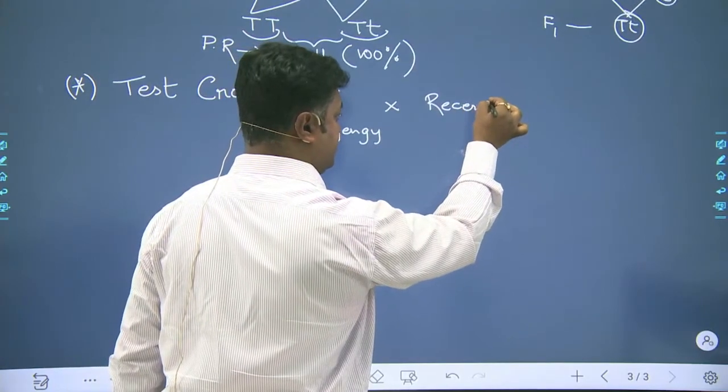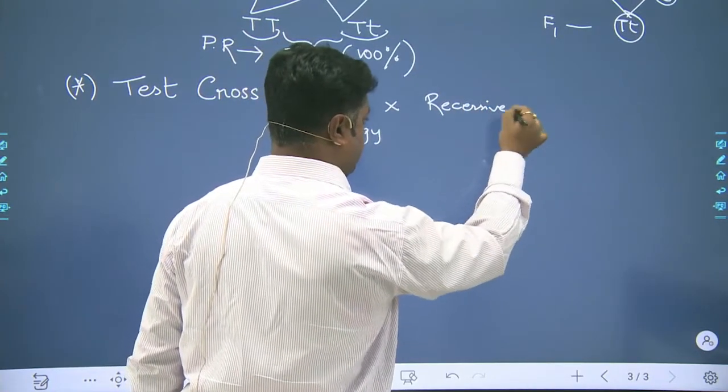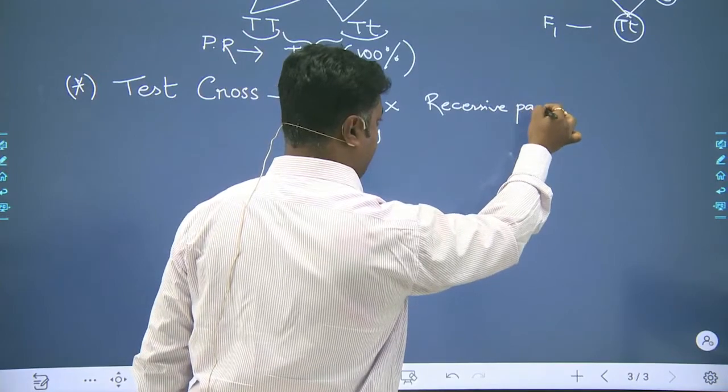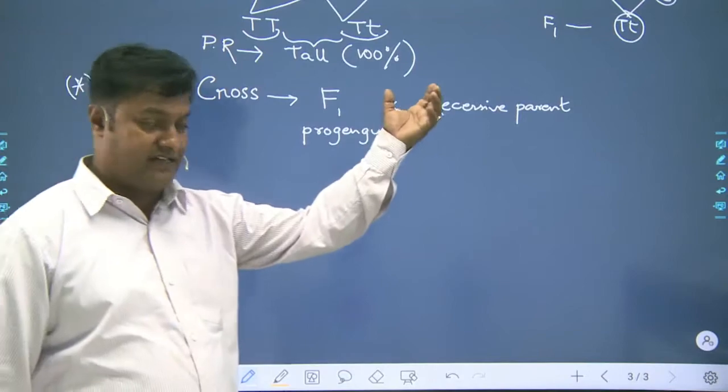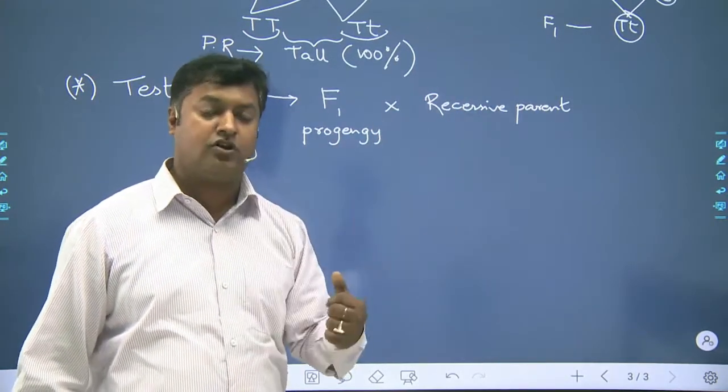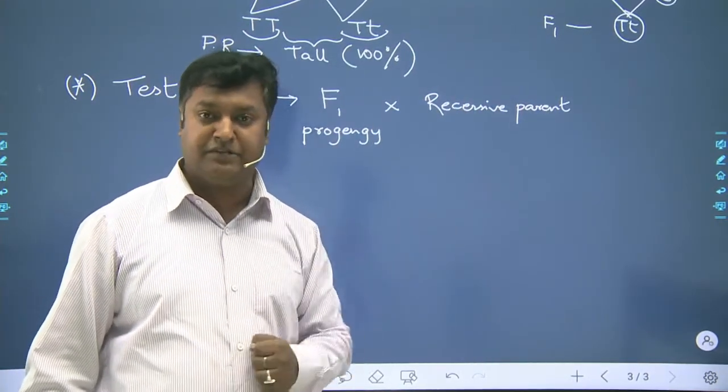So here is the difference between your outcross and test cross. In test cross, we will be using the recessive parent, whereas in outcross, we will be using the dominating parent.